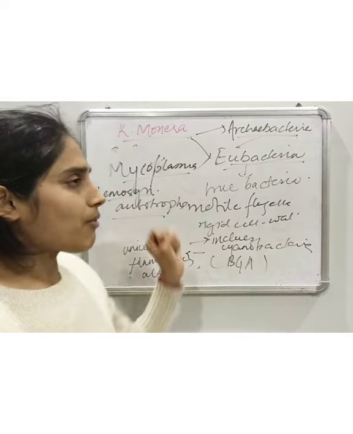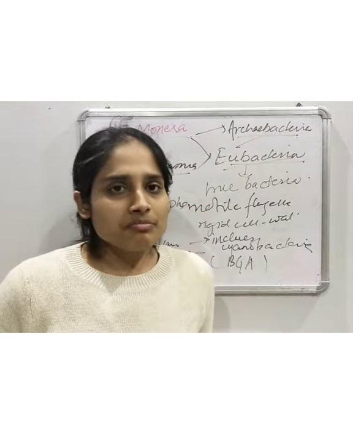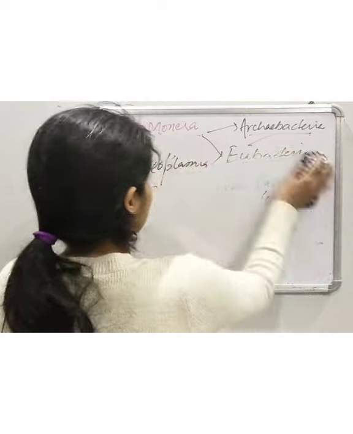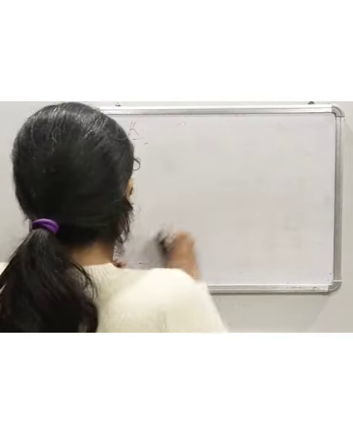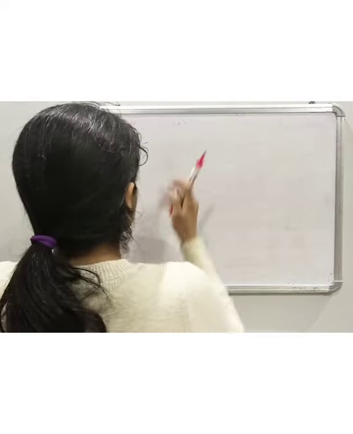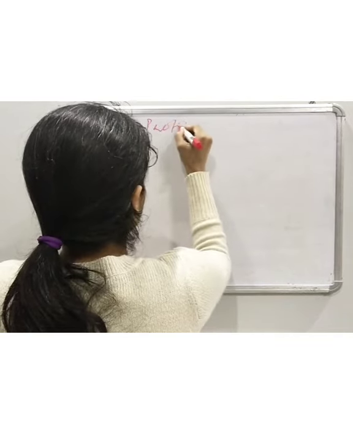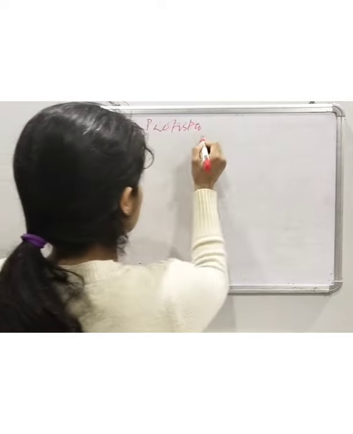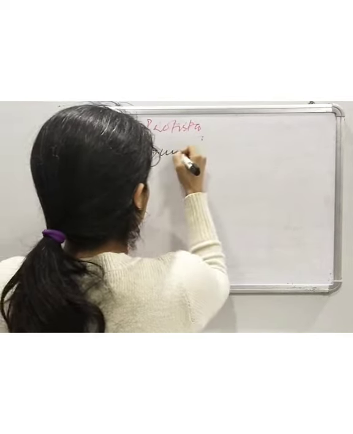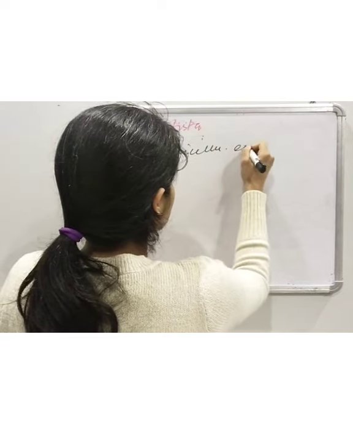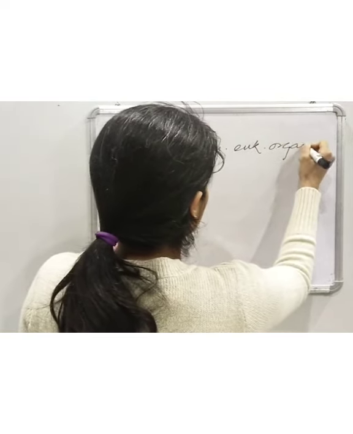So these are some of the important members of kingdom Monera. Next we'll discuss the second kingdom, which is kingdom Protista, and it contains unicellular eukaryotic organisms.